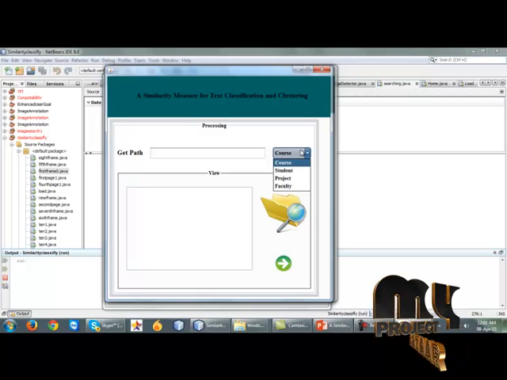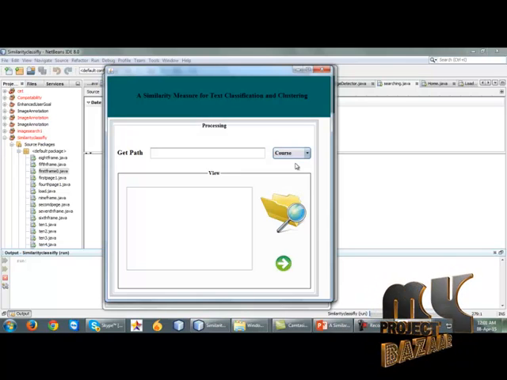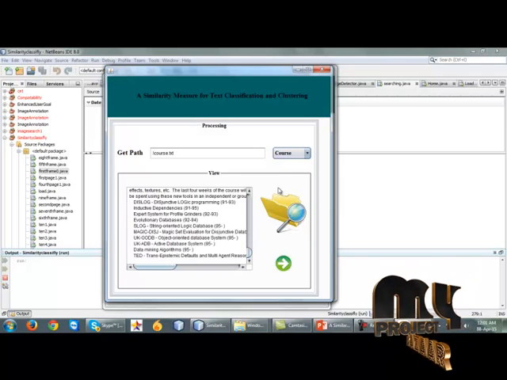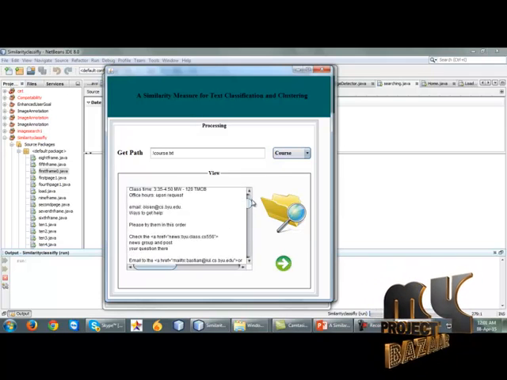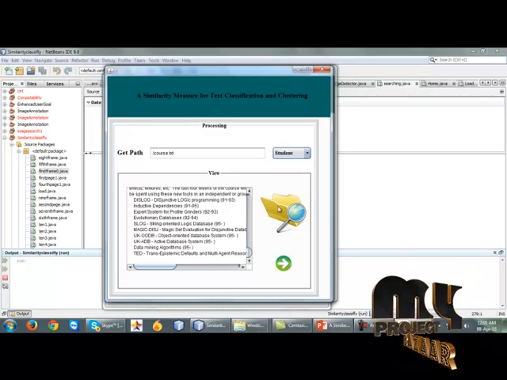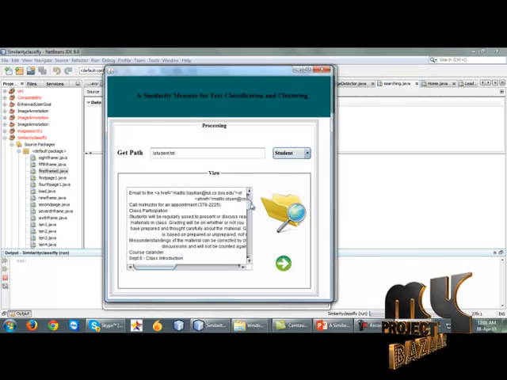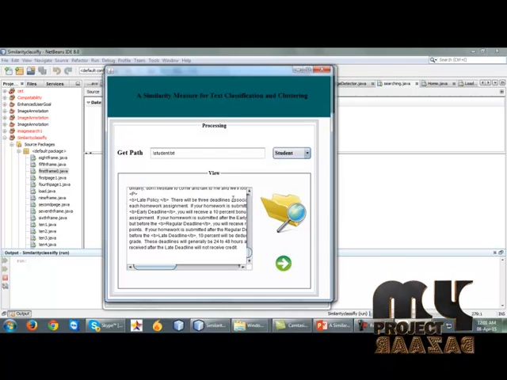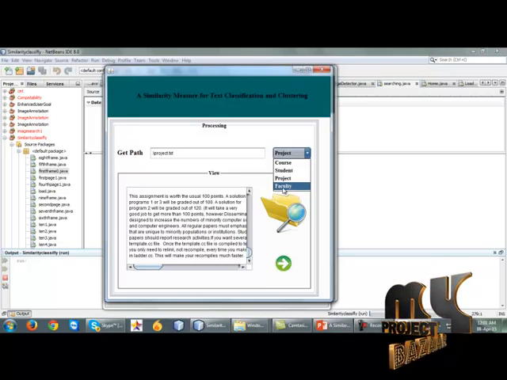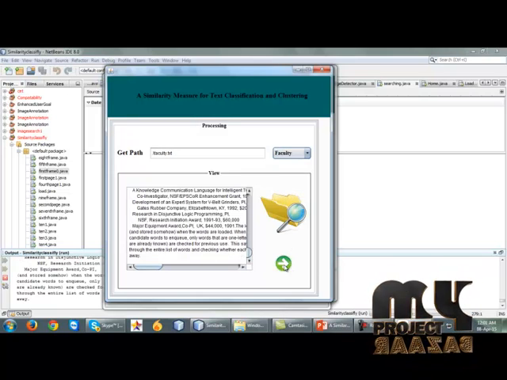In this project, we use 4 testing documents. We click close and see the course data. After we click, it will show the student data, the project data, and the faculty data.